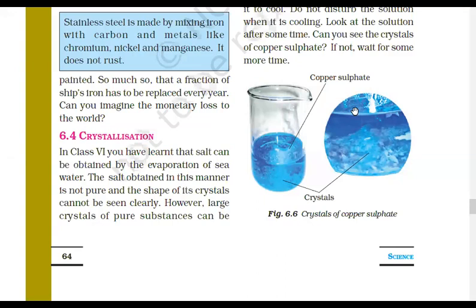The process of formation of crystals is crystallization. You can just try that at your home.